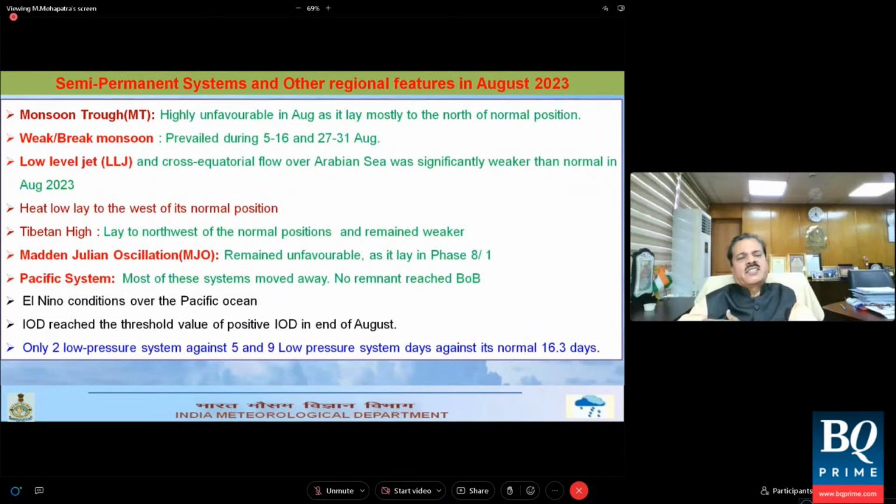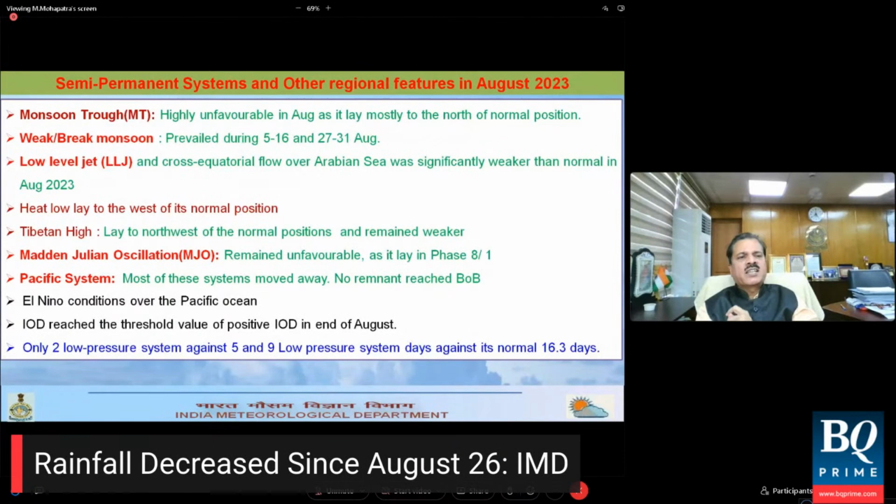Now, if we summarize the various semi-permanent systems of the monsoon circulation, the regional features in August, what happened actually, why it was so in the month of August 2023, which was one of the lowest rainfall months. The first and foremost feature which comes to our mind is the monsoon trough. Monsoon trough usually passes from Ganganagar, Allahabad, then Calcutta, then goes towards North Bay of Bengal, then Myanmar.